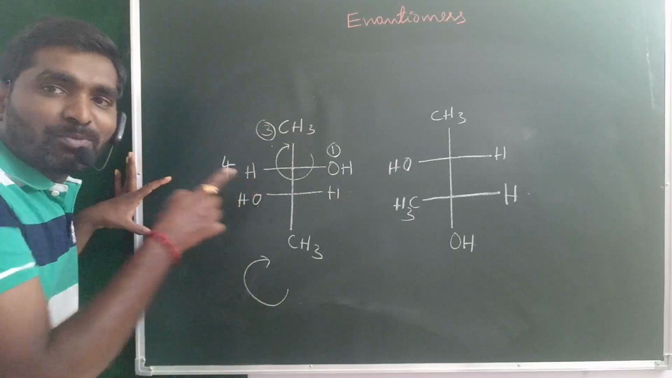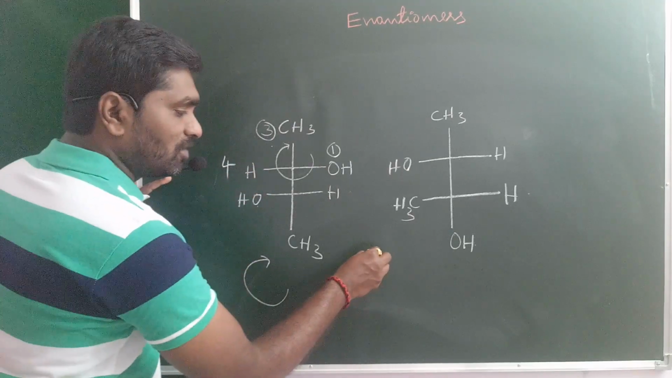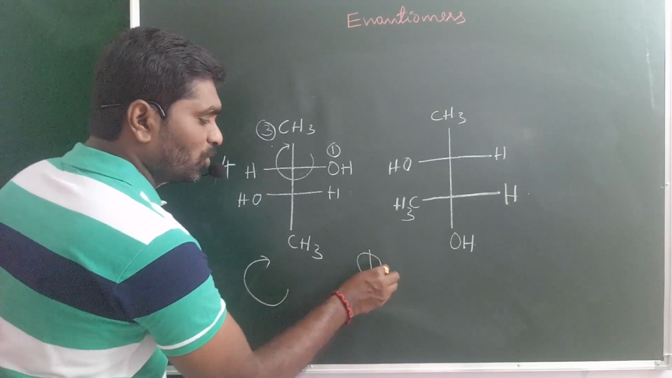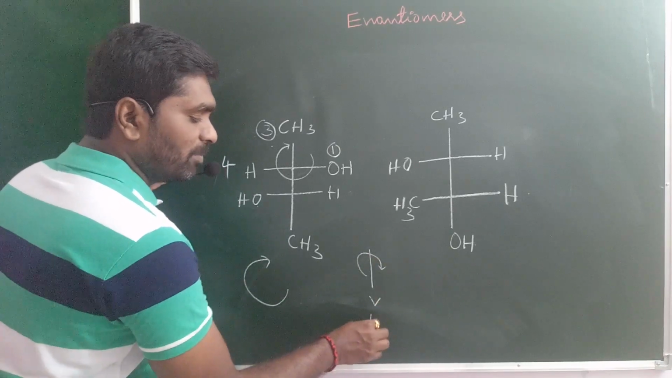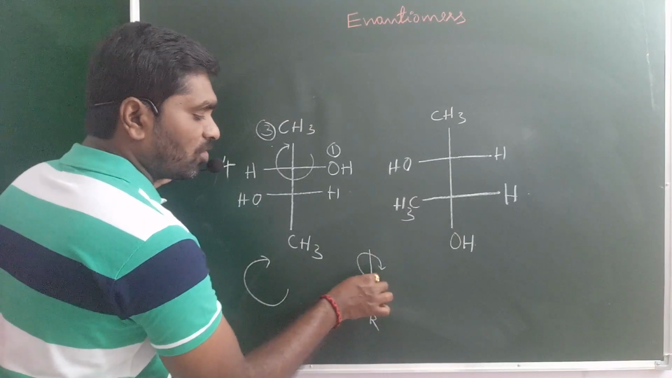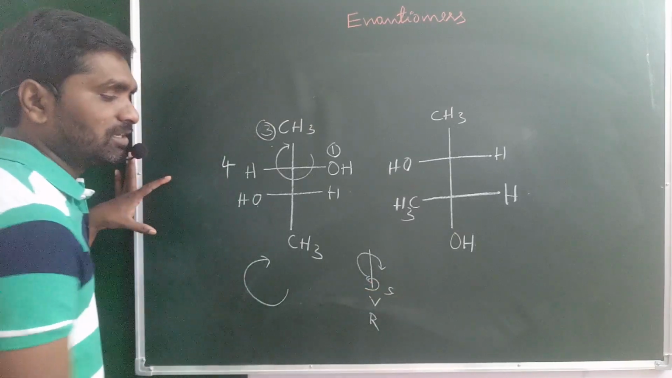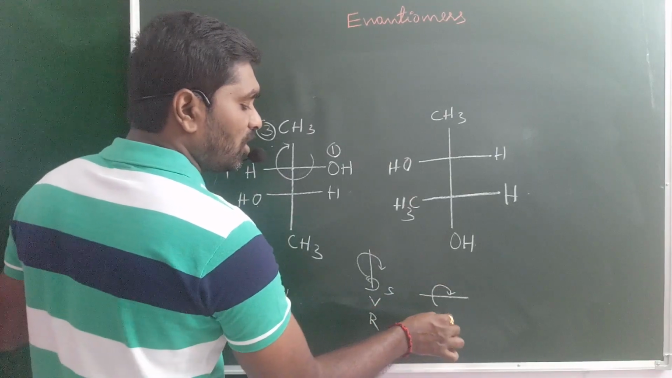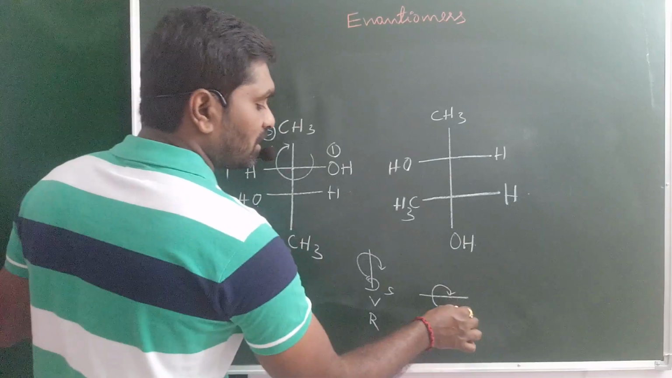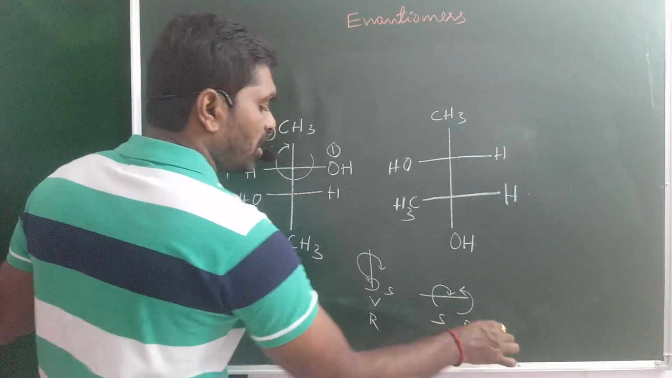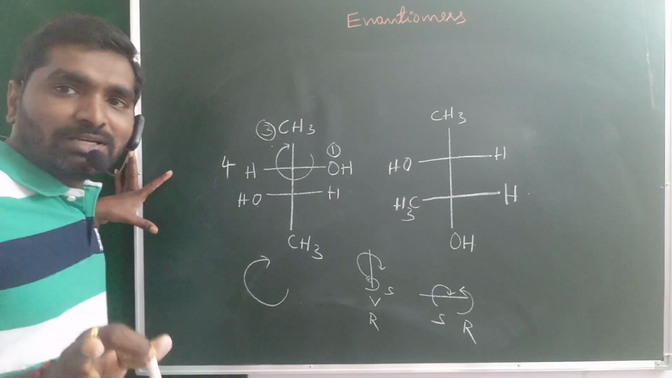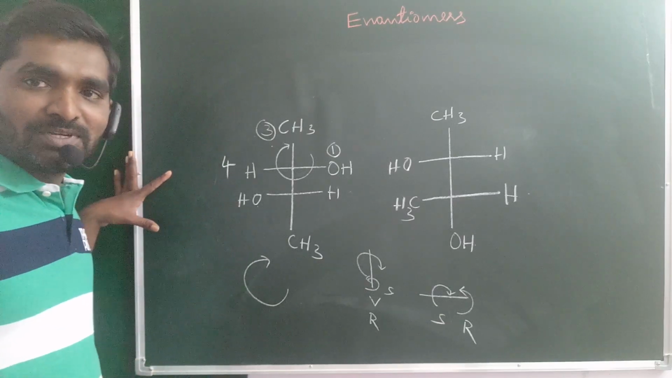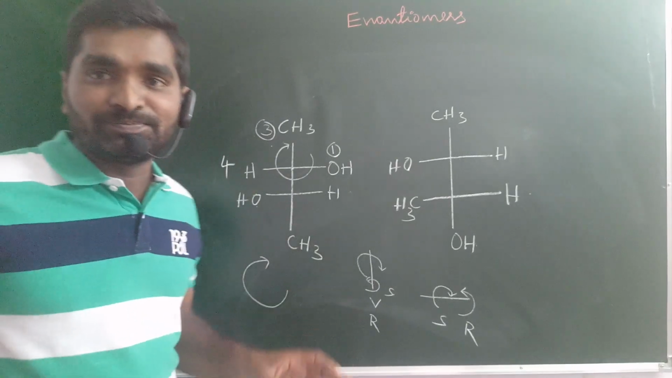This is the Fischer projection formula. In the Fischer projection formula, if the least priority group is on the vertical line and the remaining groups are clockwise, it is the R configuration. If anti-clockwise, it is the S configuration. If the least priority group is on the horizontal line and the remaining groups are clockwise, it is the S configuration. If anti-clockwise, it is the R configuration. That was discussed in our RS nomenclature Fischer projection formula concept, already discussed in the last session.